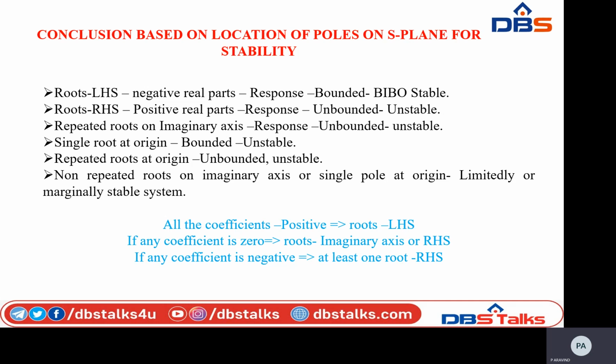If all the roots of the characteristic equation have negative real parts, then the system is stable. If any root of the characteristic equation has a positive real part, or if there is a repeated root on the imaginary axis, then the system is unstable.